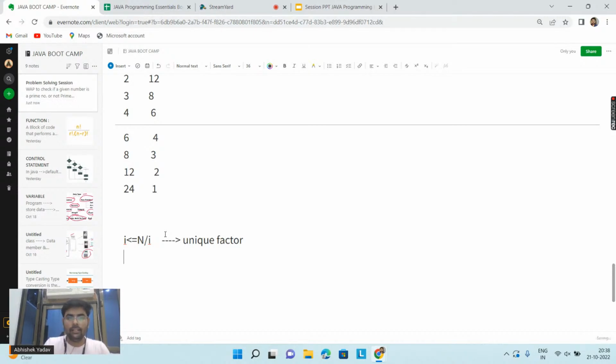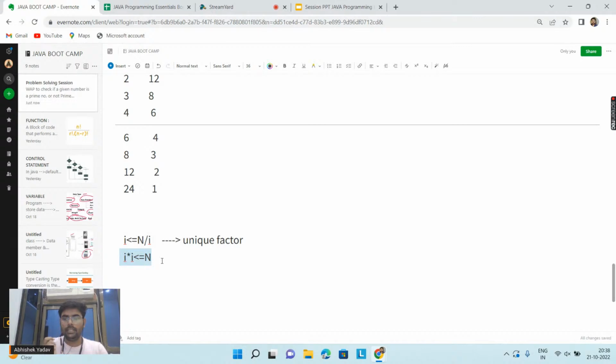So what I can write here is i into i is less than or equal to n. What I have done is taken the denominator and put it on the left hand side, and when we switch the denominator from the right hand side to the left hand side, we have to multiply, because here we have a division. This is simple math, everyone knows. So I can write i into i is less than or equal to n.